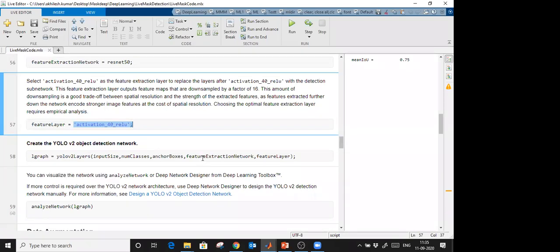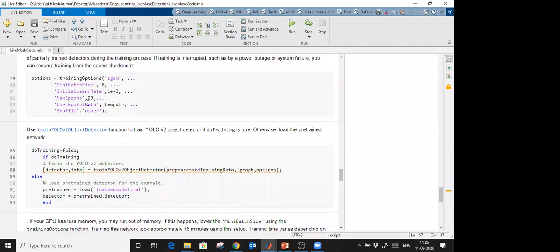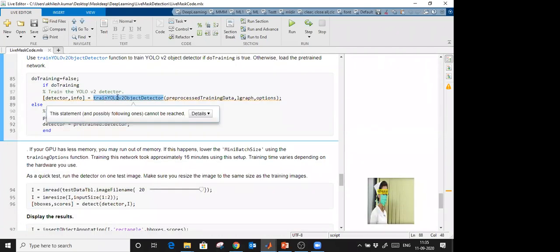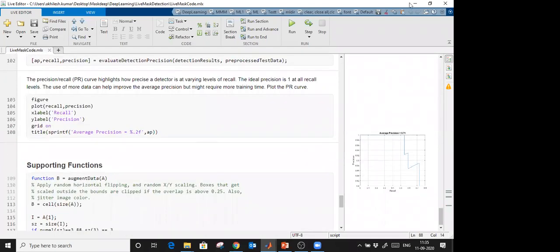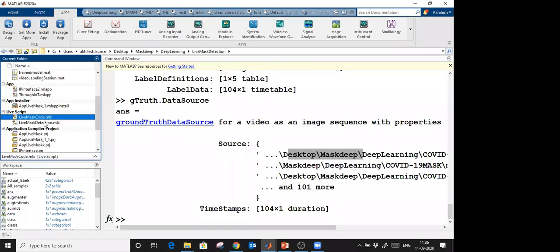After creating this, we simply use a command here. After providing the options, which we already discussed, I am using SGDM, with a minimum batch size and initial learning rate. In this case, we don't use train network; we use train YOLO v2 object detector. You will get the output as a bounding box. That's all, and further you can test it also. Okay, let me show you how perfectly this model works on a live camera.